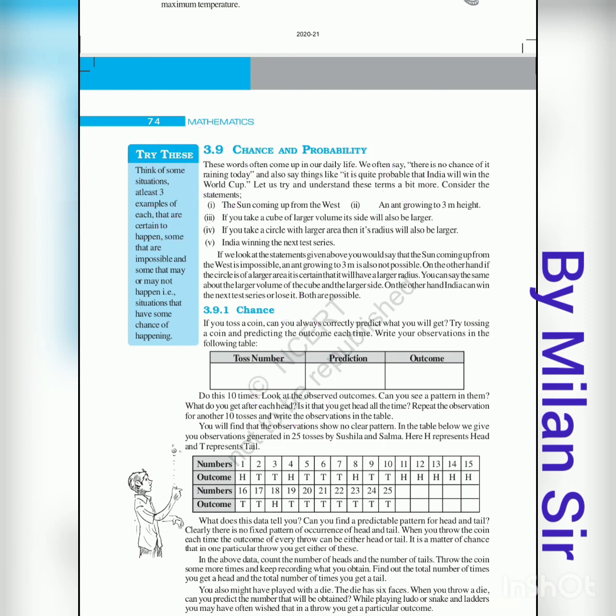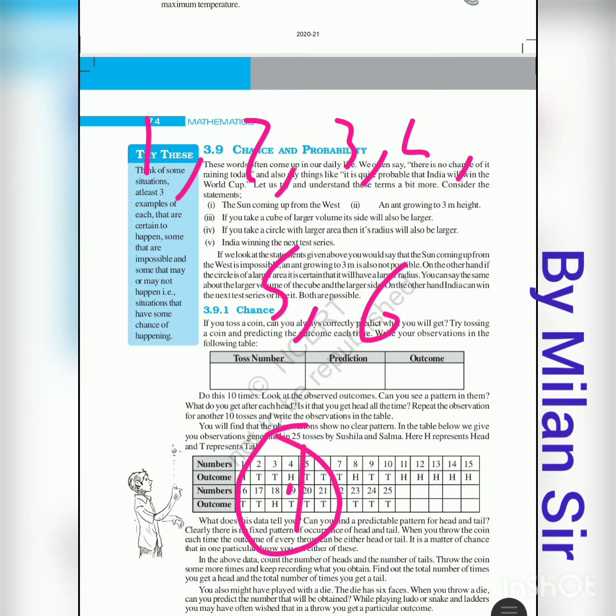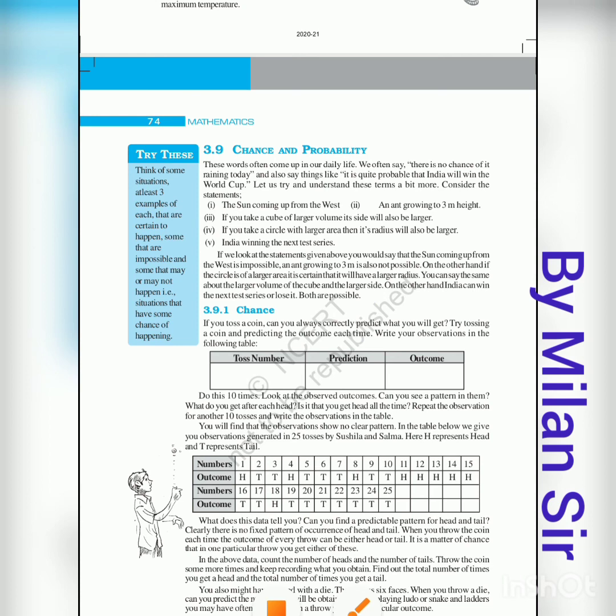If you throw a dice, there are 6 possibilities: 1, 2, 3, 4, 5, 6. If you add the probability of all 6 possibilities, you will get 1. That means the total percentage is 100.